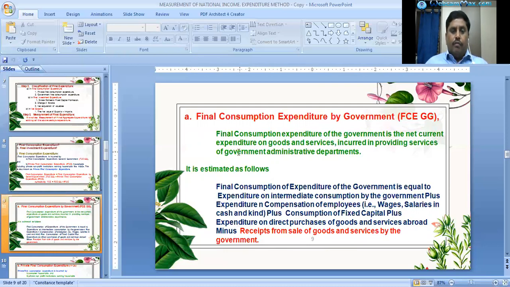Okay. Final consumption expenditure of government is the net current expenditure on goods and services incurred in providing services of government administrative departments.